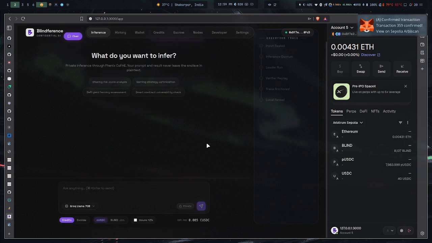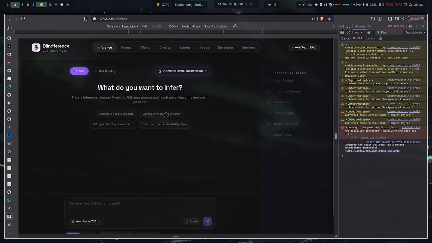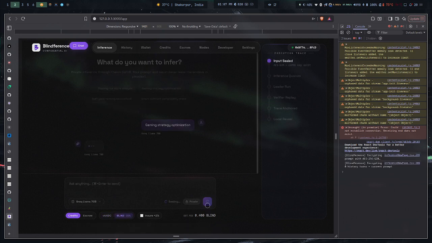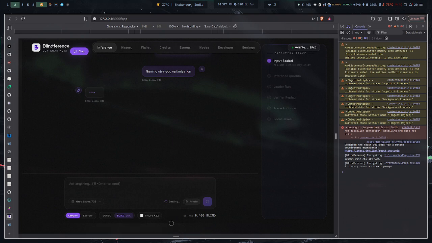So how are we going to do inferences? You can see we have these different options here: the credit, the escrow, the blind, the CUSDC. First I'm going to run the credits one with my blind credits, and let's see what actually happens. So I'm going to select the prompt and run it. You need blinds here again, and if you select the insurance one, then we charge 2% more blinds currency from here, and then we basically give it to the backing. If you raise a dispute and win, you're going to get back more money, and if anything bad happens, then you get this premium value there, right?